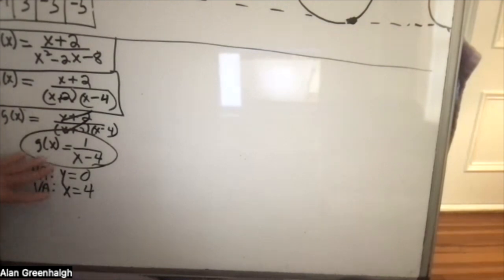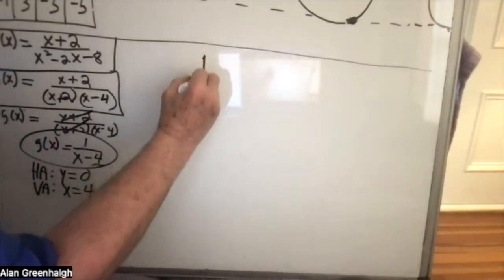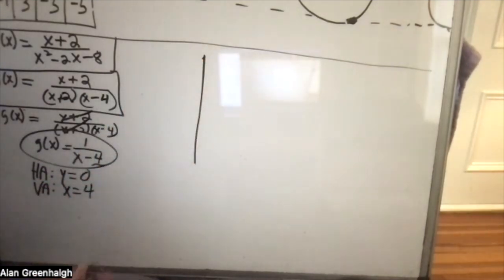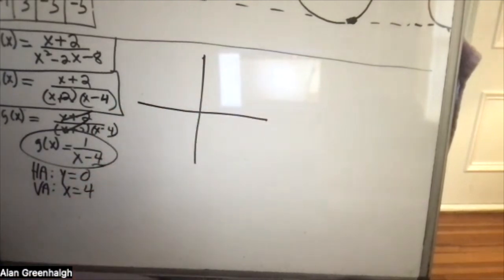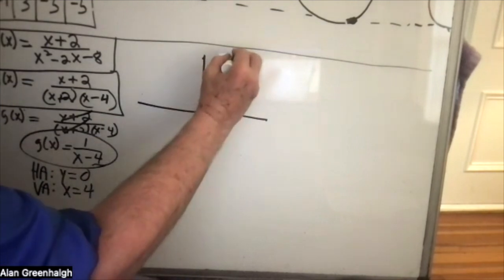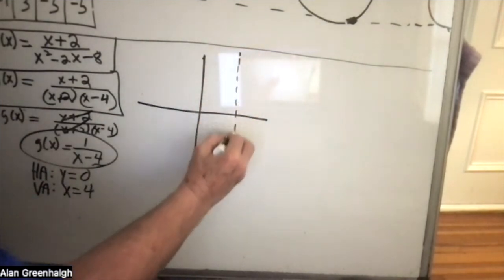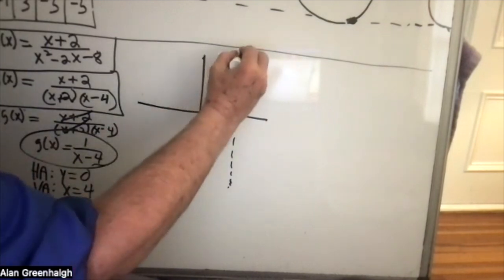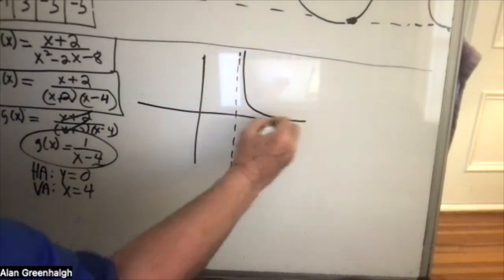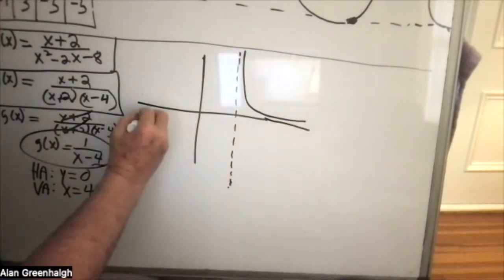Let's start with that. So here's the y-axis, there's the x-axis, and x equals 4 is over there. So we're going to put one graph in here like this, and the other graph in here like that.